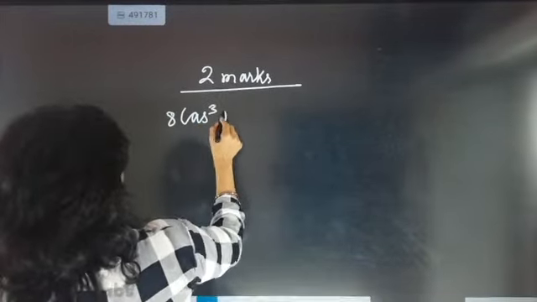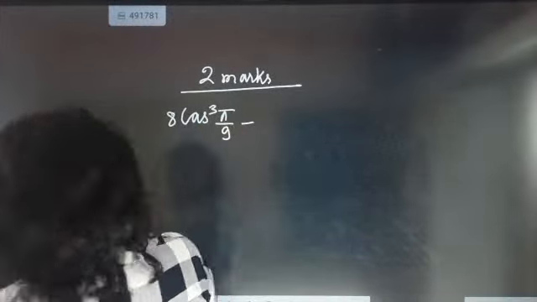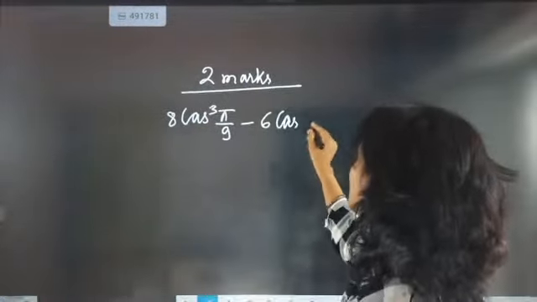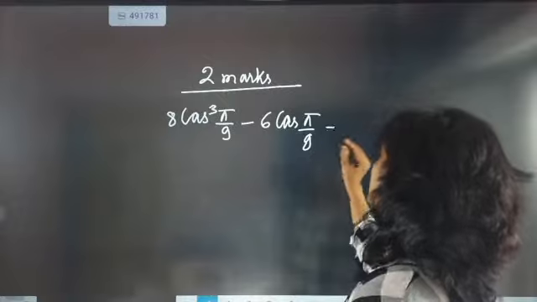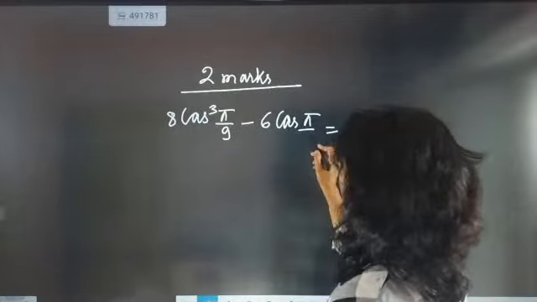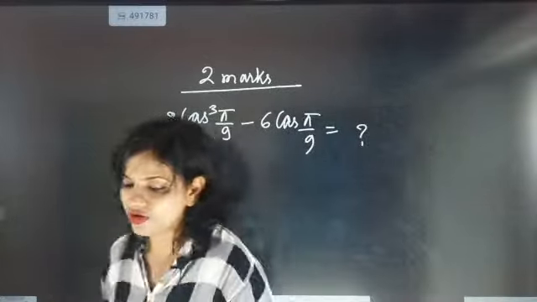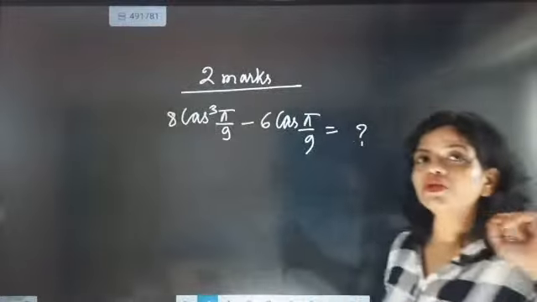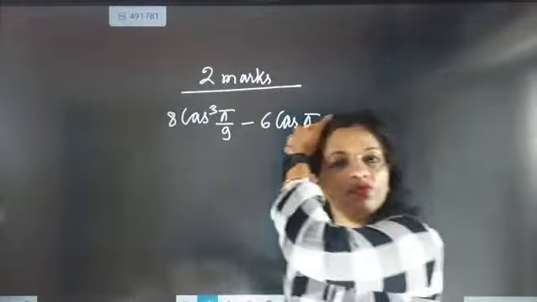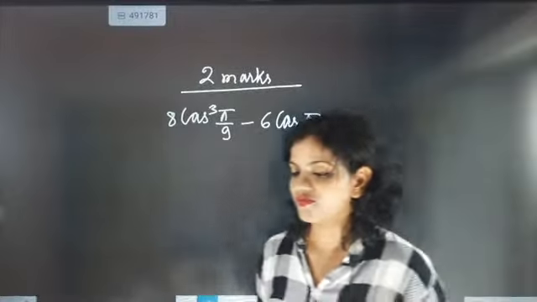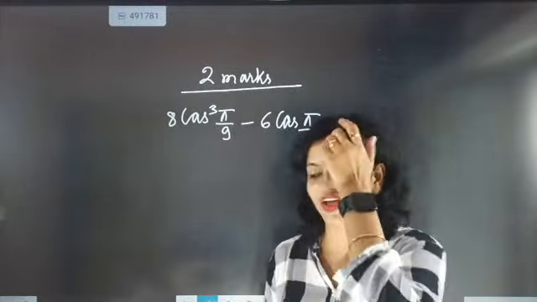Question is 8 cos cube pi by 9 minus 6 cos pi by 9 will be equal to what? Try this question out. If you have trigonometry formula command, the question will not be existing in front of you for even 5 minutes. We cannot waste 5 minutes on a question.